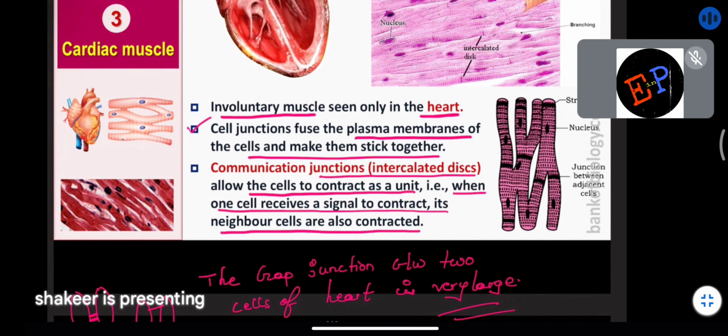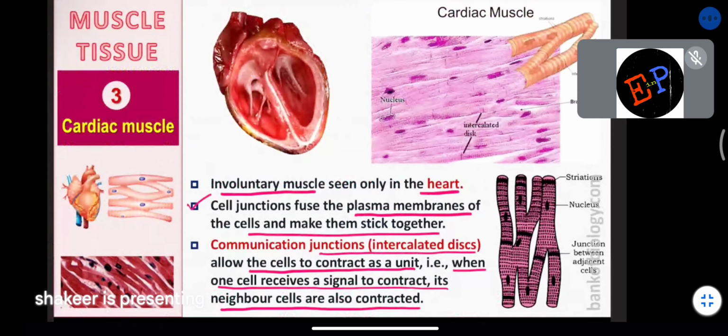And all of them, they will either contract or relax at the same time. So this is the advantage of these kind of muscles, which are called cardiac muscles. Understood? That's it. So this combination of cells, you can call it an intercalated disc.